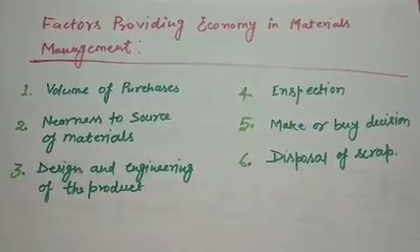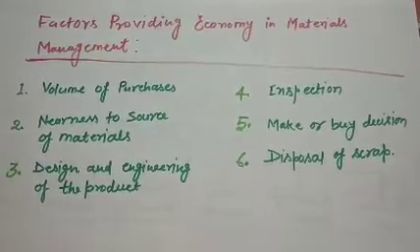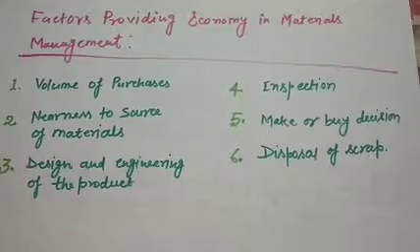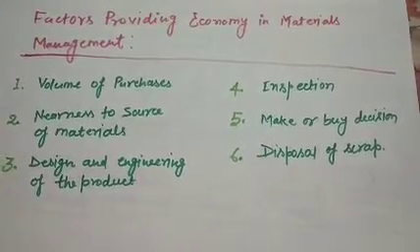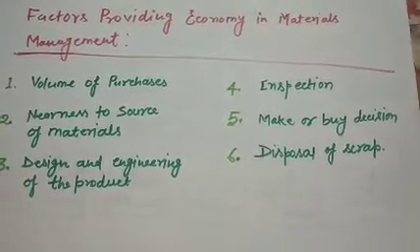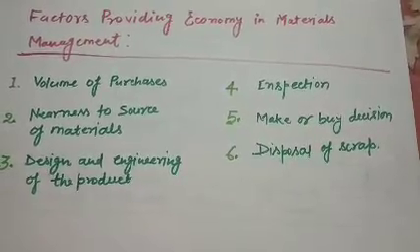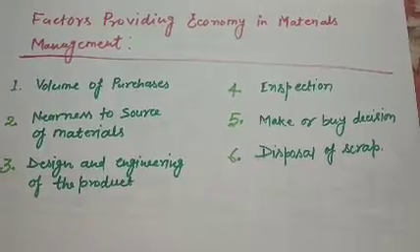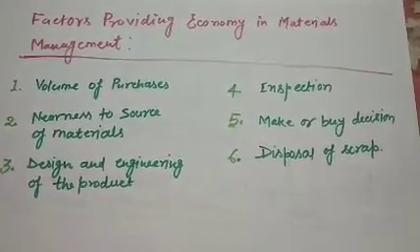Providing economy means the overall activity done in material management. In the previous lecture, we discussed that the objective of material management is to minimize the cost of material. This is the prime objective, so in each factor, we will try to reduce the cost of material.